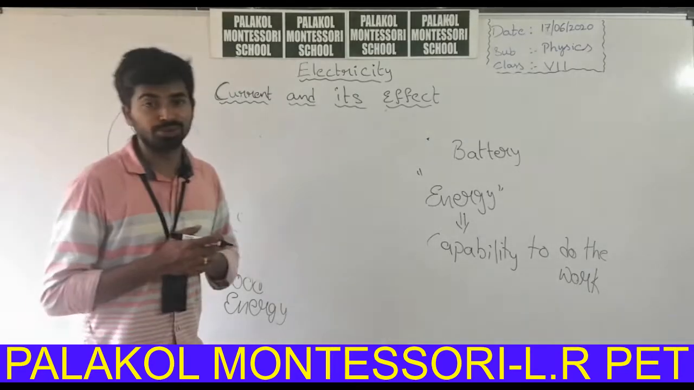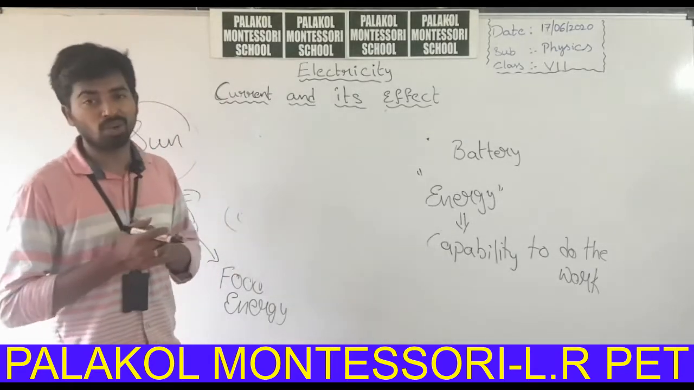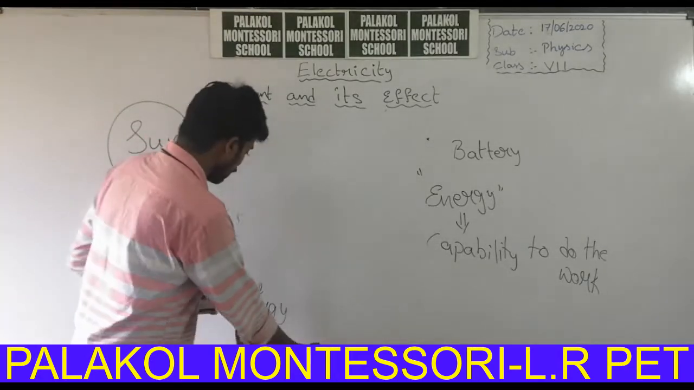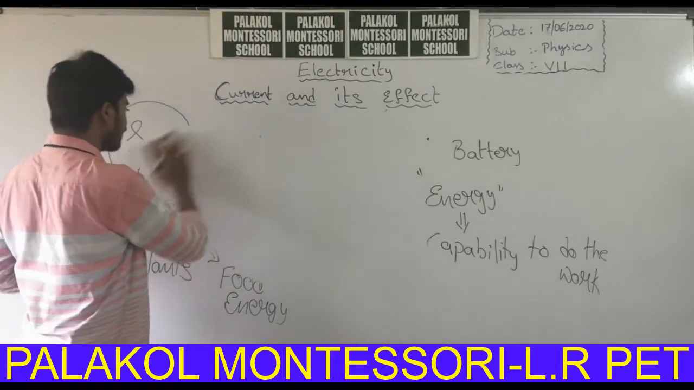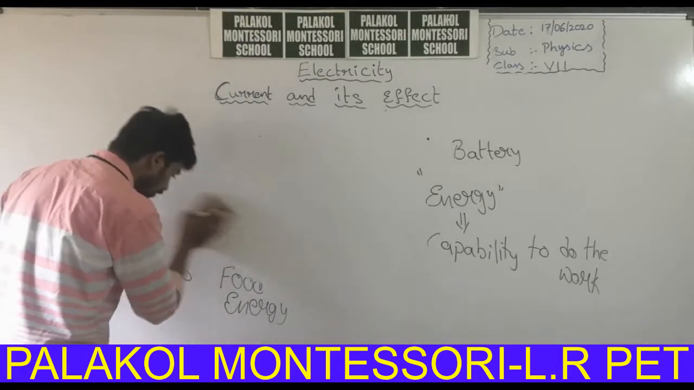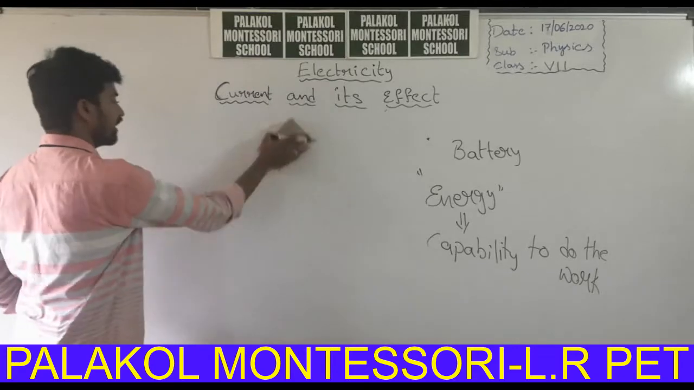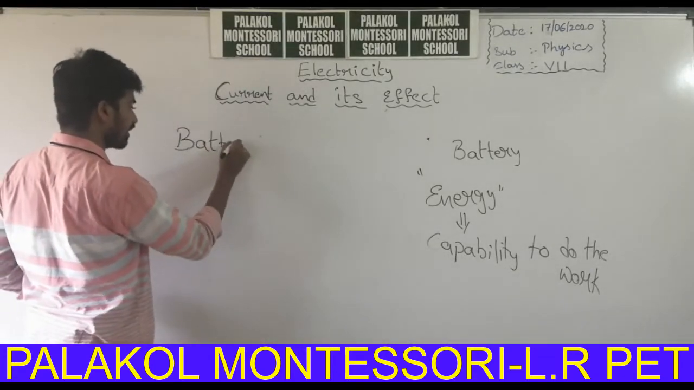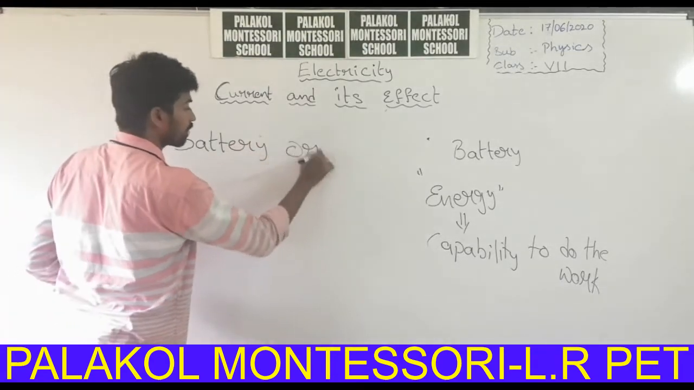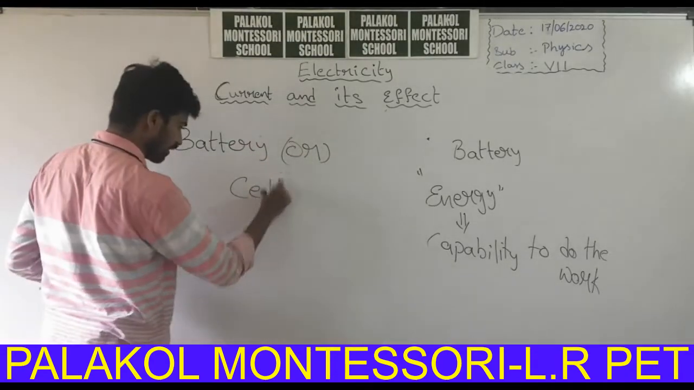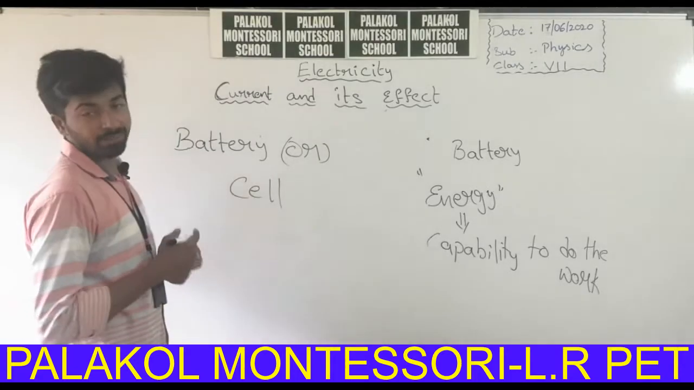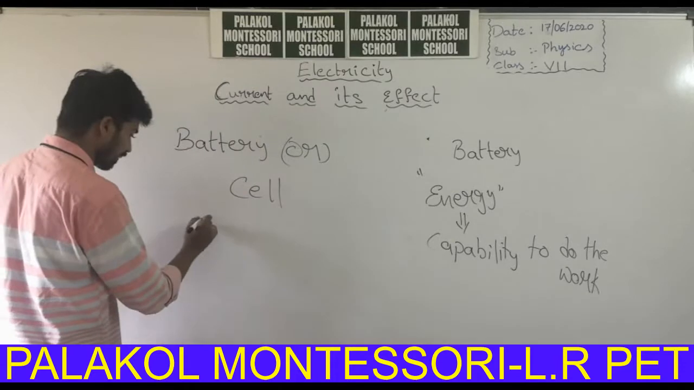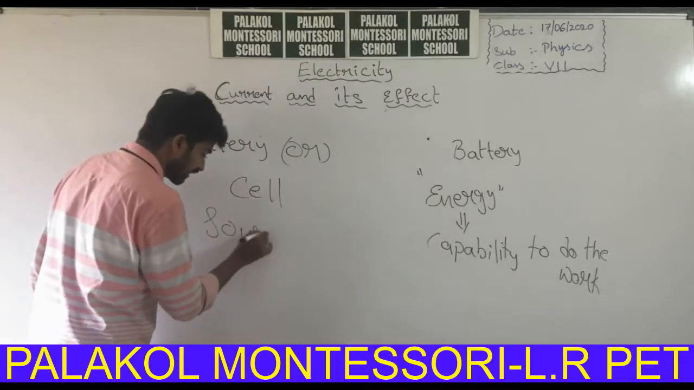How was the light produced? How has the bulb glowed? What is the energy supply? In torchlights, the battery acts as a source of energy. In the torchlights, we will call them batteries or cells. We can also call the batteries cells. So the battery or the cell is the source of energy.